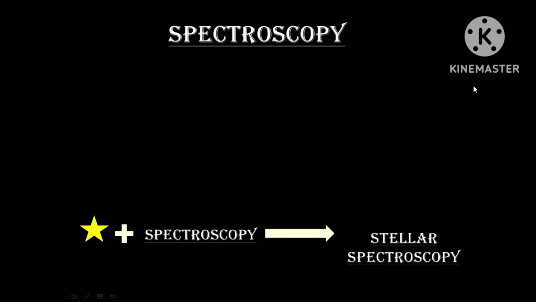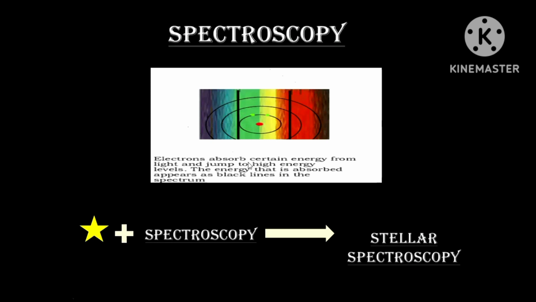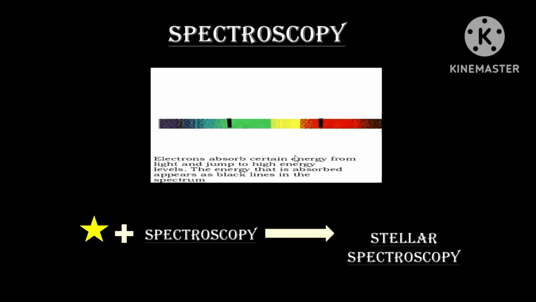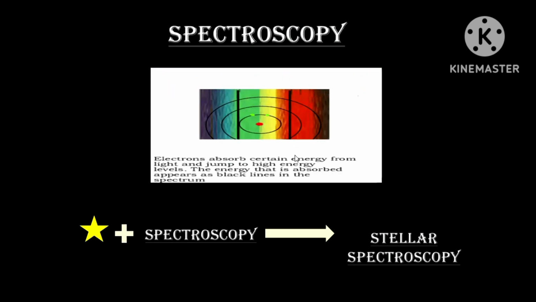Spectroscopy is nothing but the study of spectral lines which are emitted when an electron jumps from one orbit to another orbit. There will be an absorption or an emission, and it produces spectral lines like this. Here is a sample of how it is produced. When electrons absorb certain energy from light and jump into a higher energy level, there will be an emission or absorption of energy.